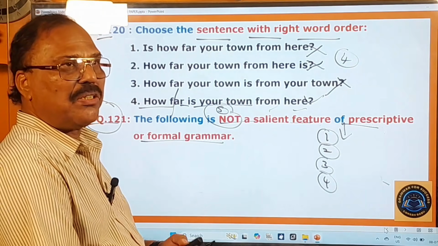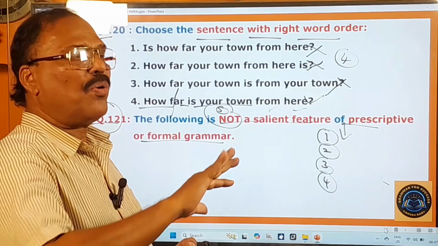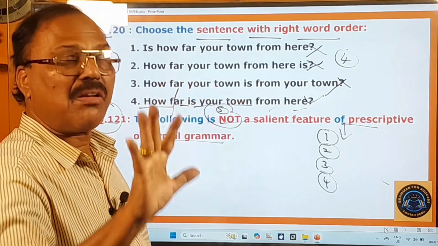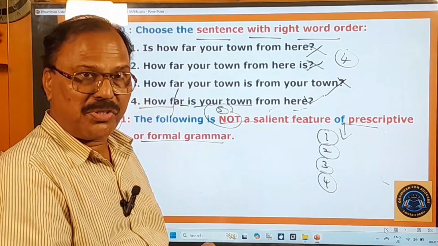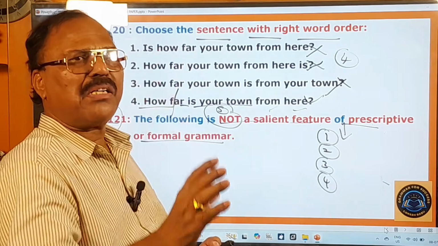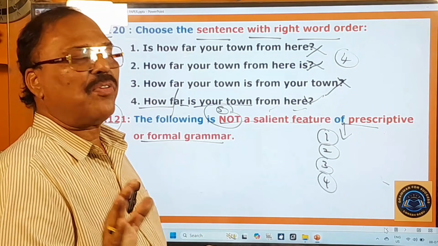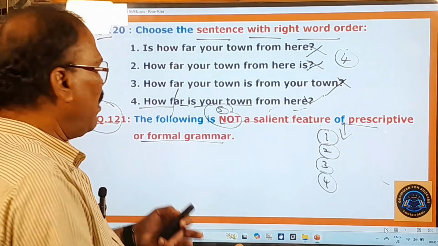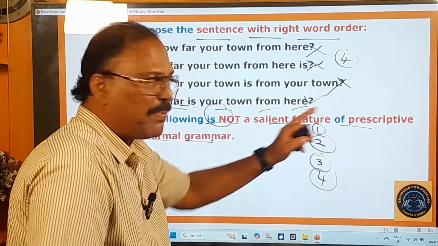That means it demands only the correct usage. No flexibility is there. For example, where you are going is wrong, but this prescriptive grammar says that you should say, where are you going? So it demands the correct use of grammar rules and all that. Therefore, this grammar is called prescriptive grammar or formal grammar. Now you have understood the four features of this prescriptive grammar.